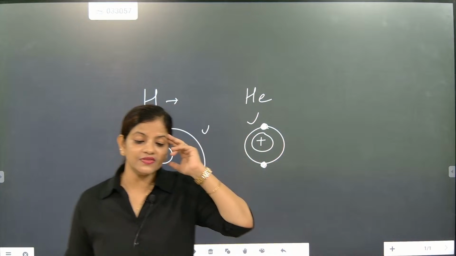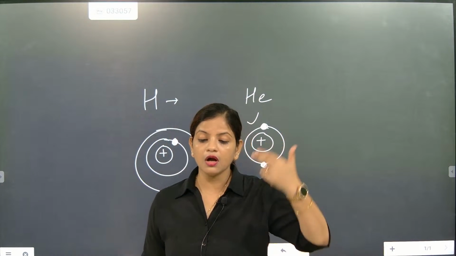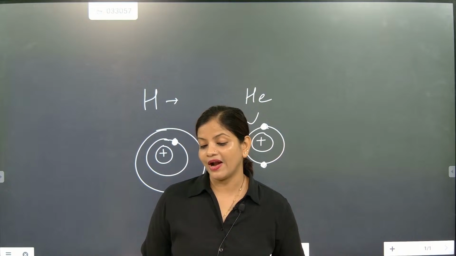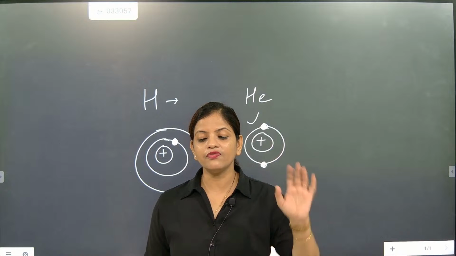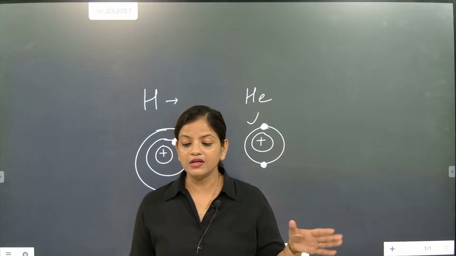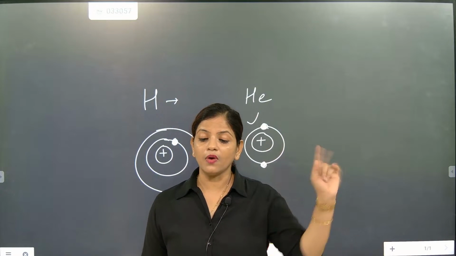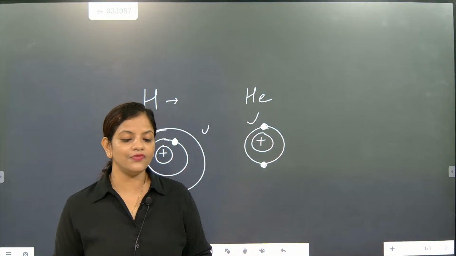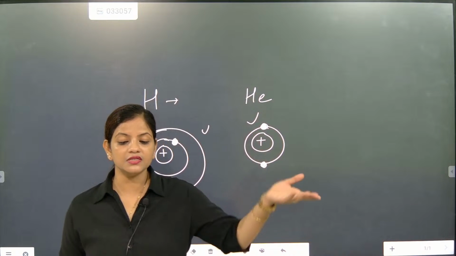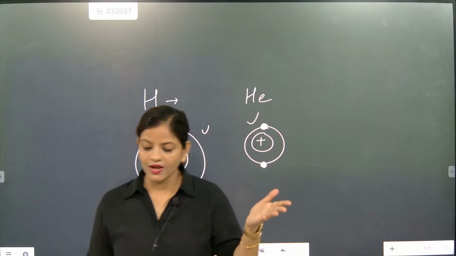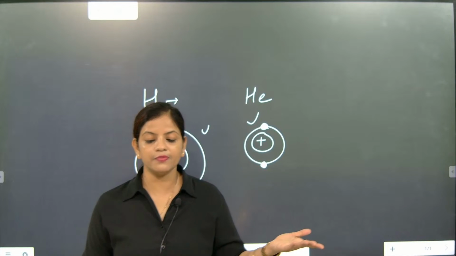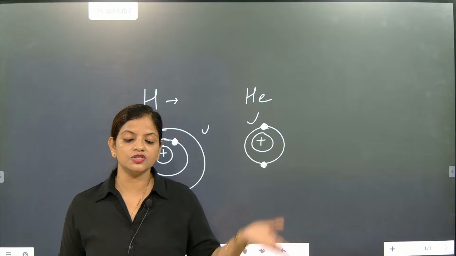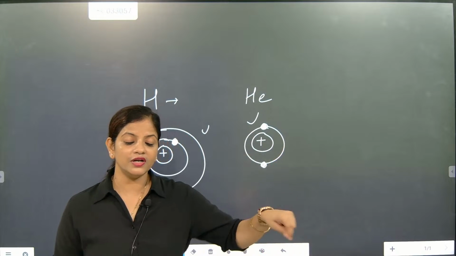Understand one thing: when we talk about atoms, we talk about not similar types of atoms, but different types in general. Like if I say 1 dozen eggs, 1 dozen pencils. 1 dozen contains 12. Understood? Dozen consists of 12. So 1 dozen egg means 12 eggs, 12 pencils, 12 oranges, 12 bananas, whatever it is. But in 1 dozen, 12 is there.